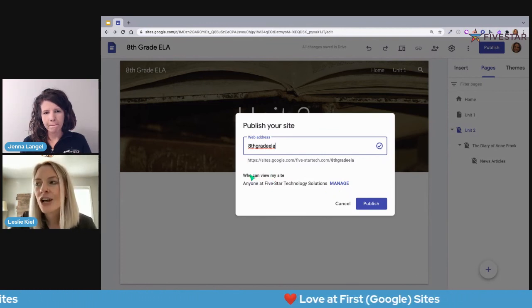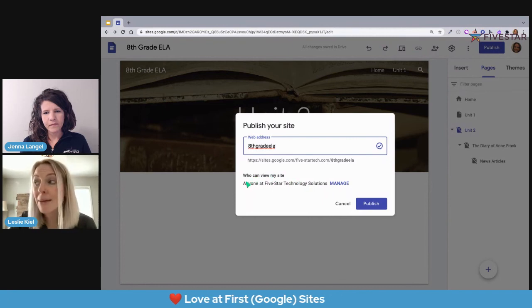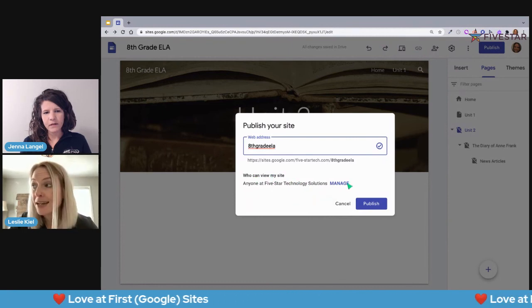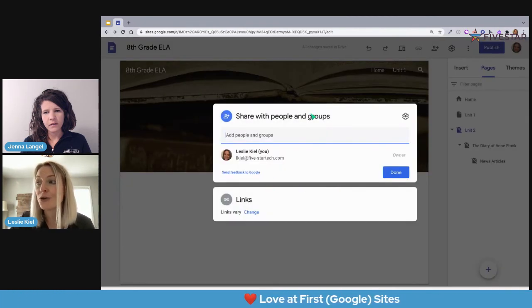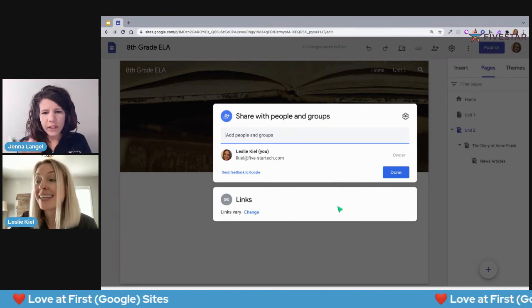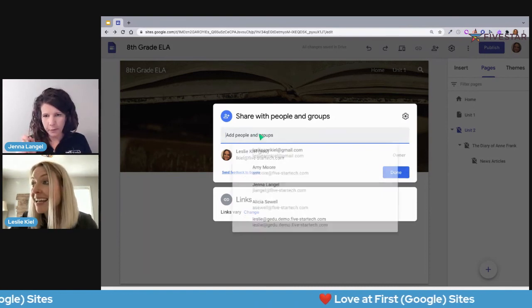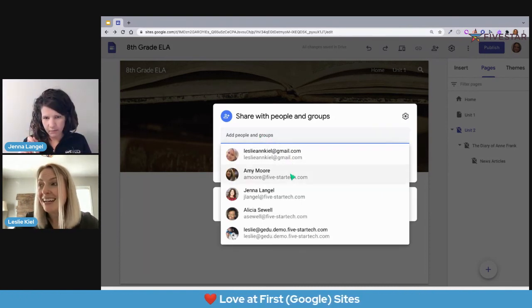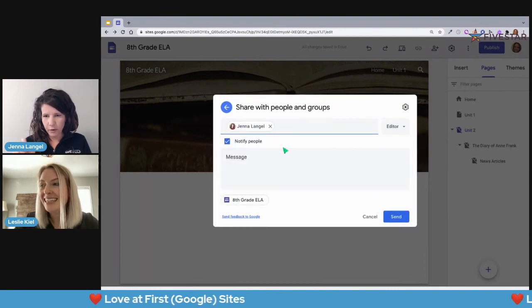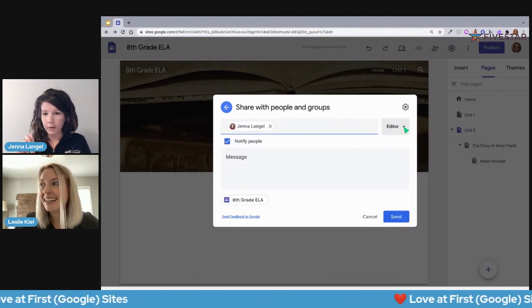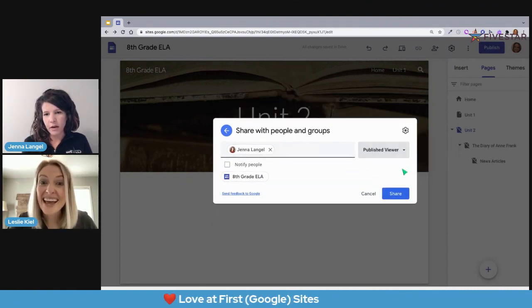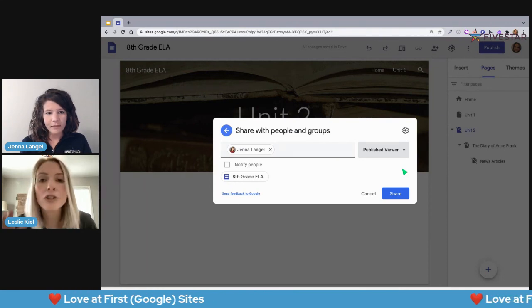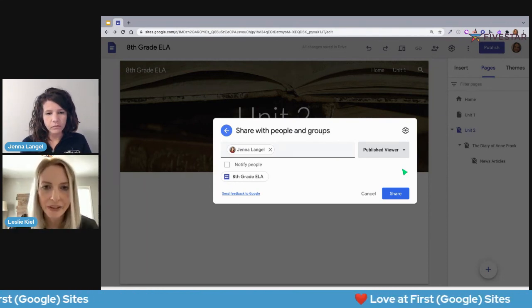Now I can change who is going to view my site. Maybe I want to keep it only in my domain, or maybe I want to go to manage and I could change this to even beyond my own domain. So Leslie, really quickly, will you click in the add people or in groups? Yeah. And then click my name. And I think you should be able to, over on the right, you should be able to then select publish viewer. So you can just have several, or select people be published viewers. So yes. Yeah. I love that. And you could drop in a whole list of people in there as well.